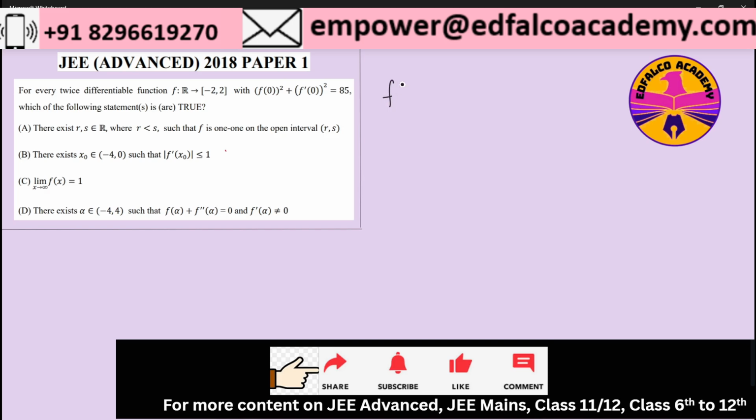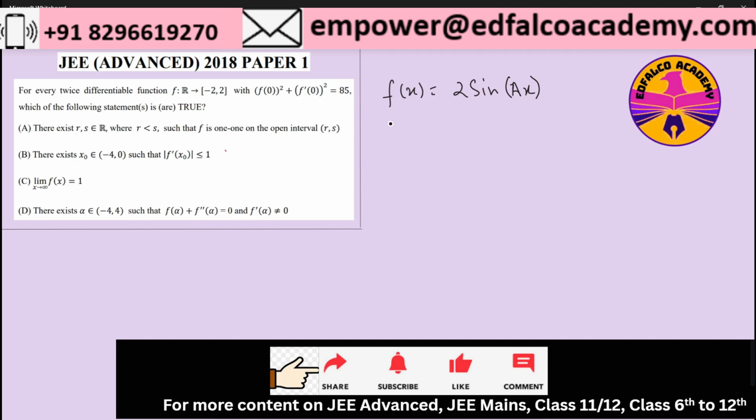So I can assume the function to be, let's say, f(x) is equal to 2 times sine. Now, another important thing to understand is that there is only one boundary condition given to us, so I can have just one variable to solve it. So I cannot say something like ax + b, because then I will have a and b both to solve, but I am given just one constraint. So I cannot afford to have two variables a and b. Therefore, the only option left with us is to assume ax, for solving because of the constraint that is given to us. So let the function be of this form, 2 sin(ax).